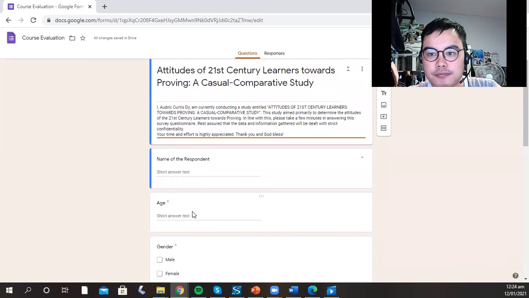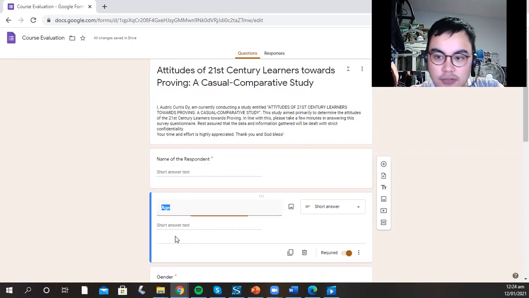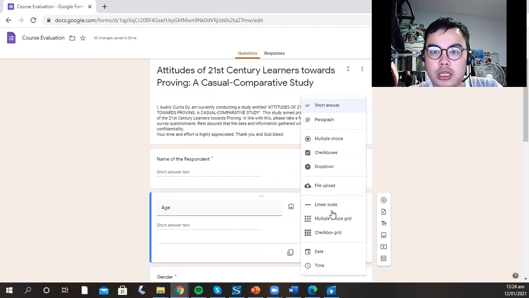So here, you have to write the name of the respondent. You have to place this part, even the age. However, you have other options such as multiple choice and checkbox.